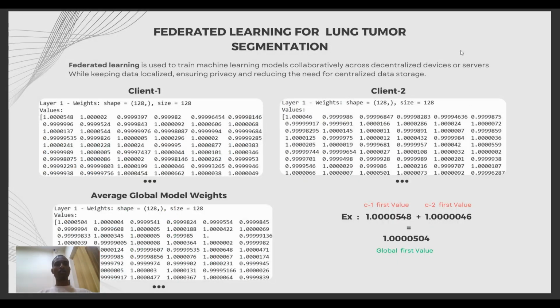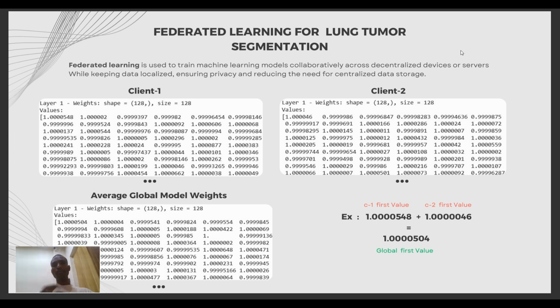We train our model by using a technique called federated learning. Federated learning is used to train machine learning models collaboratively across decentralized devices and servers, keeping the data localized and ensuring privacy and reducing the need for centralizing data and storage. For fewer GPUs and a larger amount of data, we use this technique.